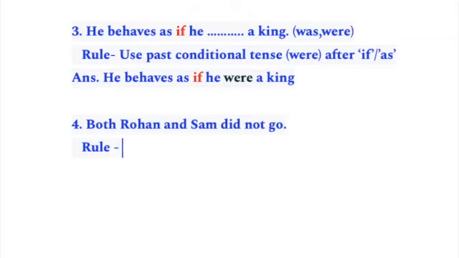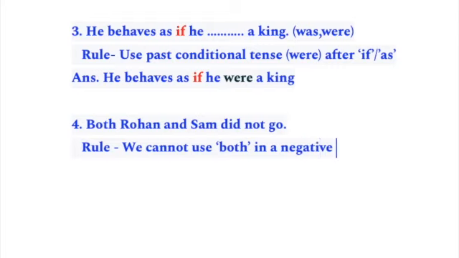So what is the rule? We cannot use both in a negative sentence. So if you say did not go along with both, it will be incorrect. So we cannot use both in a negative sentence.